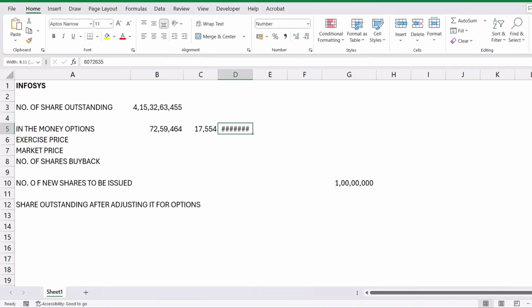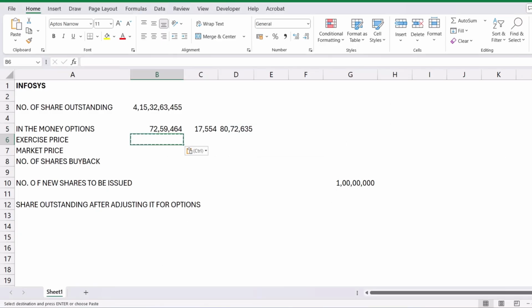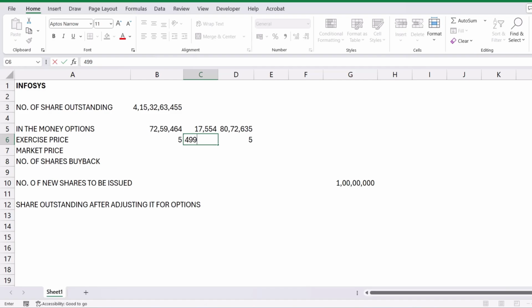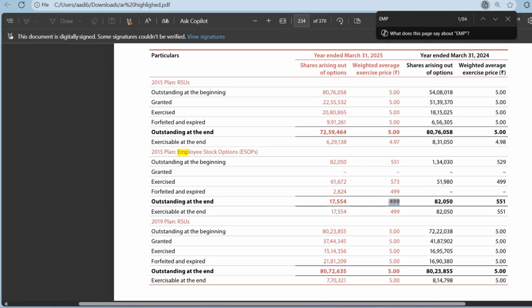Yeah. Next, we need to take the exercise price. I don't know what's happening, it's not copy pasting. It is 499, if you see over here. So these are the exercise prices and the number of shares that are in the money.